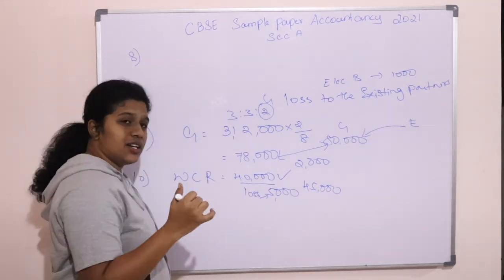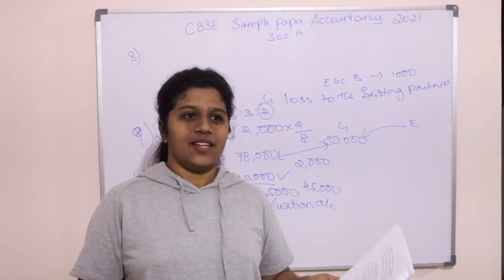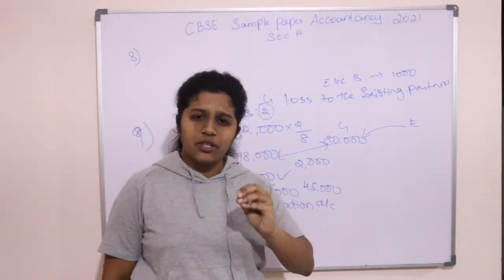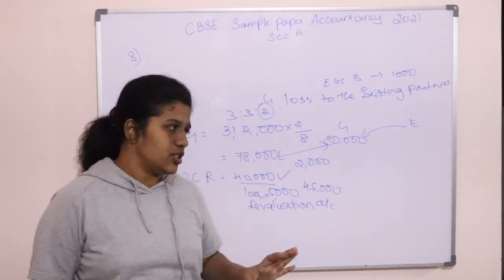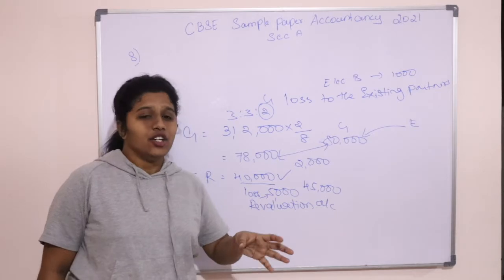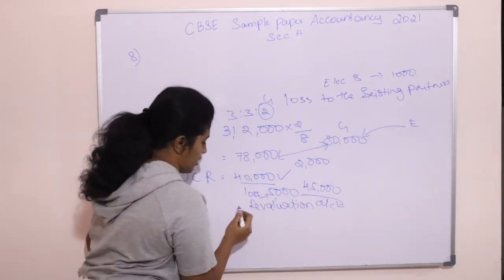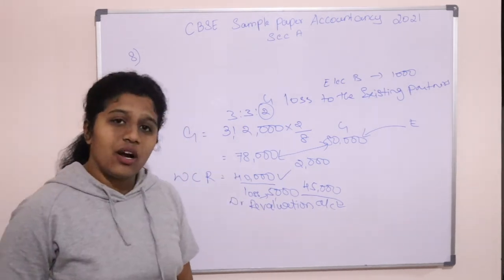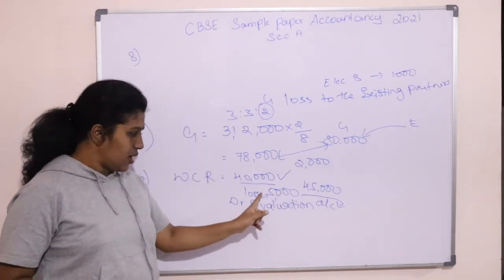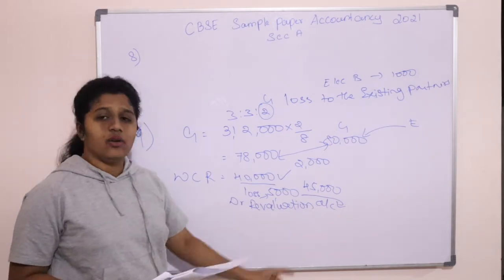So this loss, where will it be taken? In revaluation account it will be taken. Whenever there is reconstitution in the partnership, like partners changing the ratios, admission, retirement, or anything happens in the partnership, we will prepare revaluation account. We will calculate the values of assets and liabilities again to see any profits or loss. So any losses in such case will be taken in the revaluation account's debit side. So revaluation account will be debited. Okay. So you will be debiting revaluation account. It is a loss. So whichever option has 5,000 to be debited to revaluation account will be the answer.